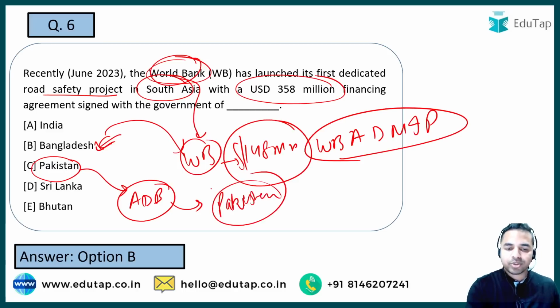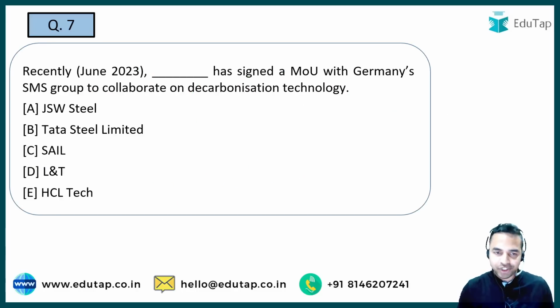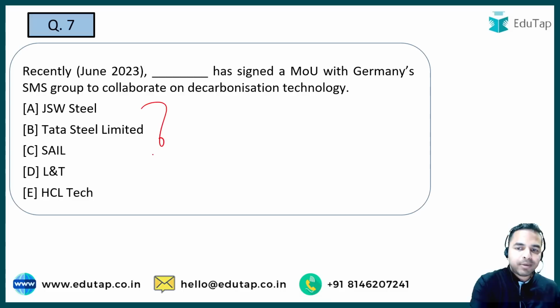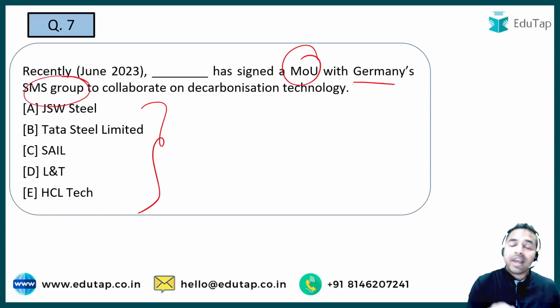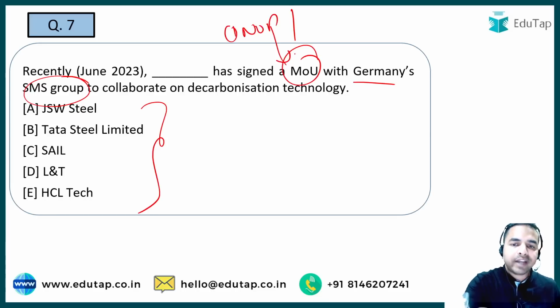Okay, so that's how you can remember the different news articles by correlating them with each other. Next question, guys, tell me the name of the company जिसने MOU sign किया है Germany की SMS group के साथ. And whenever there is an MOU, I told you there are two important things. First one is the name of the party, and the second thing is what exactly the aim of that